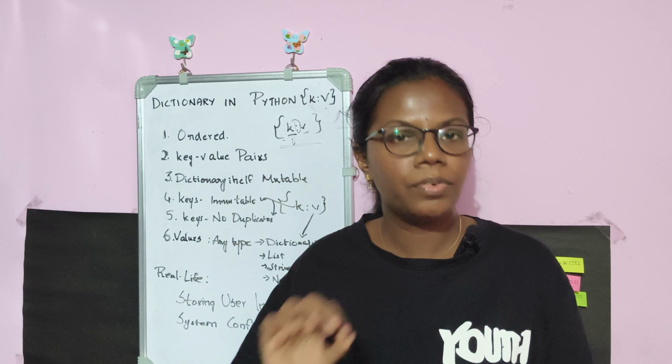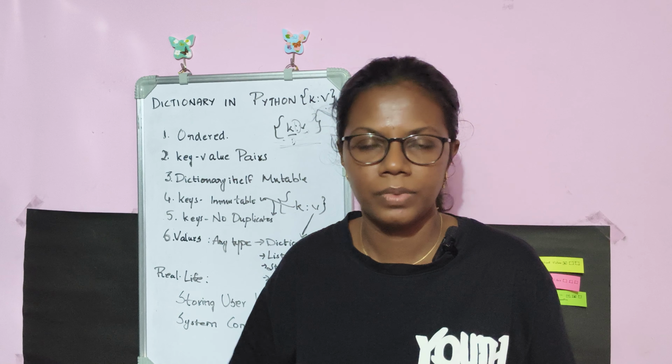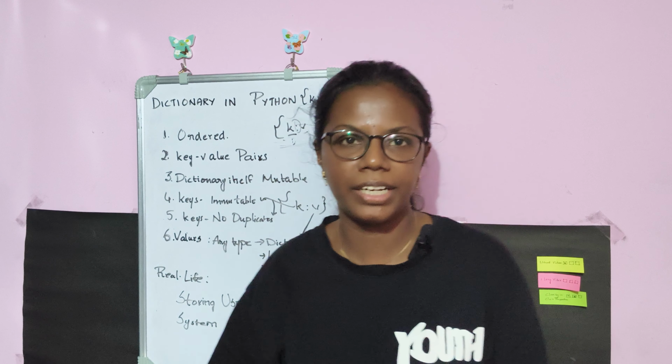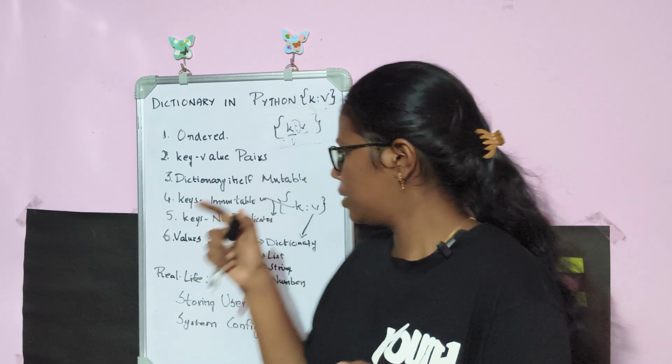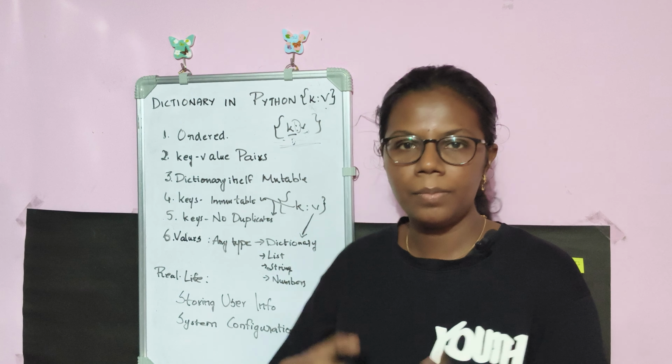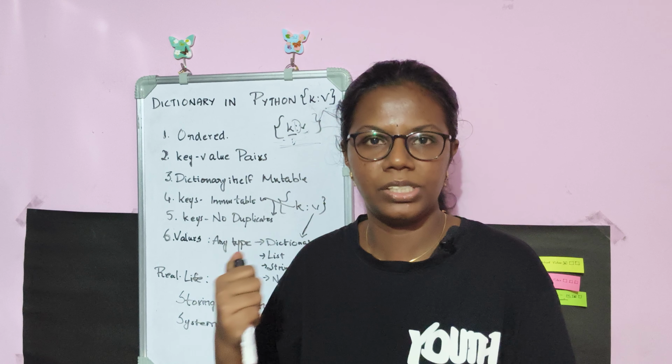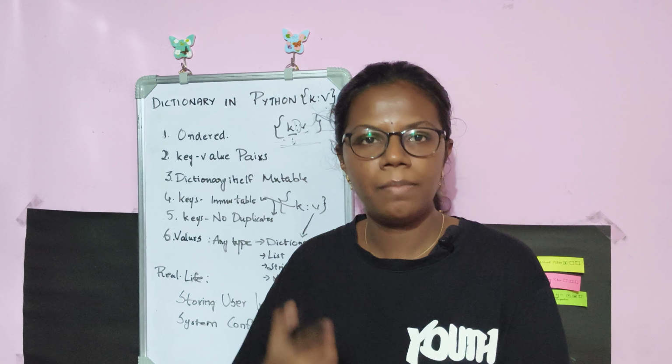Other than that, it will not allow duplicates too. This key part in a dictionary will not allow duplicates. Duplicates, in the sense that if a particular value is repeated once again, the same exact value repeated once again, it is called duplicates when it comes to data types in Python. So here, let's consider I'm having name as a key in the dictionary.